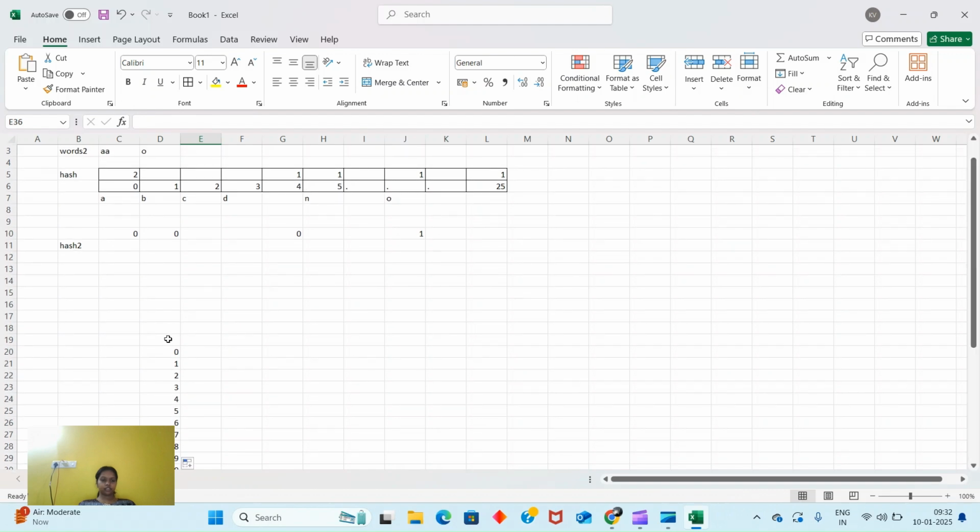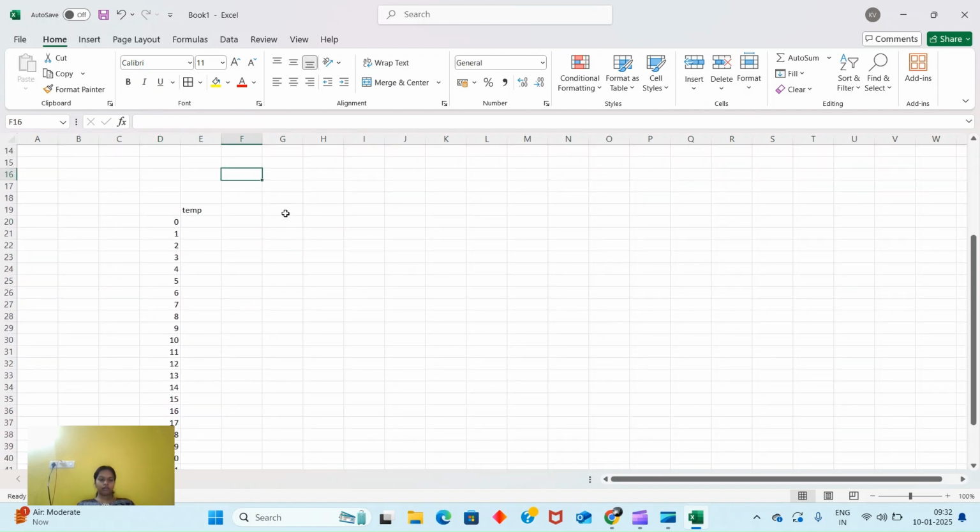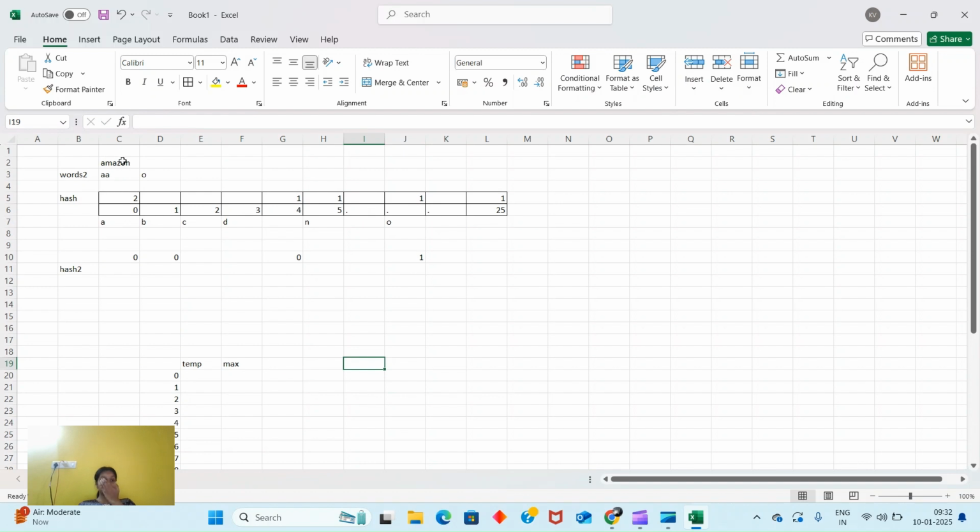So this is my temp. Now I will have one more, which is max. So temp is for these words and max is for words of 2.